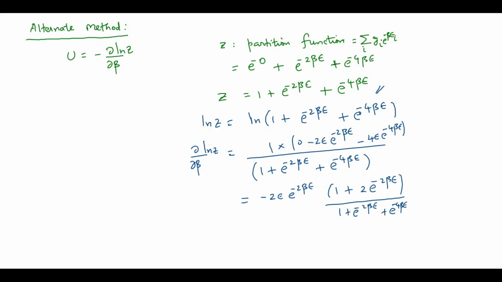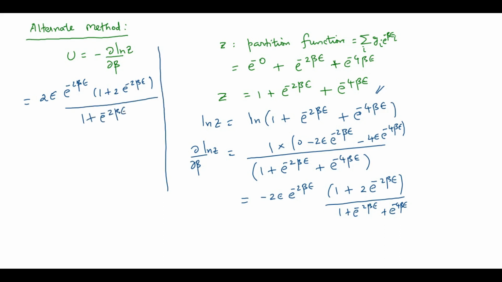Once you substitute here, minus into minus is plus, so 2 epsilon e power minus 2 beta epsilon into (1 plus 2 e power minus 2 beta epsilon) whole divided by (1 plus e power minus 2 beta epsilon plus e power minus 4 beta epsilon).